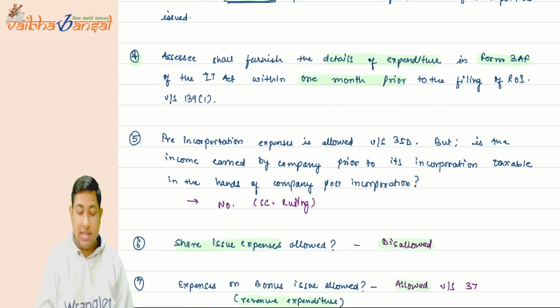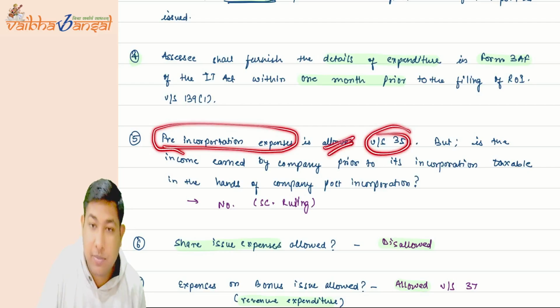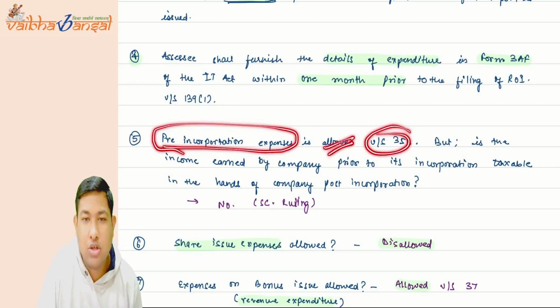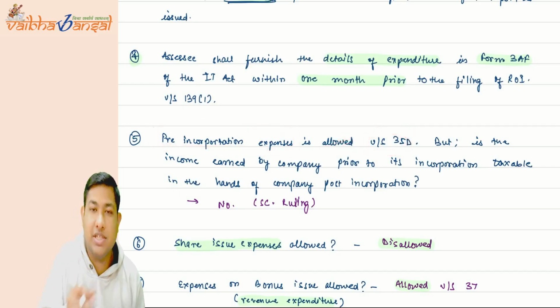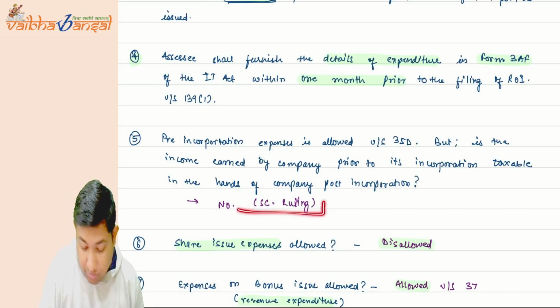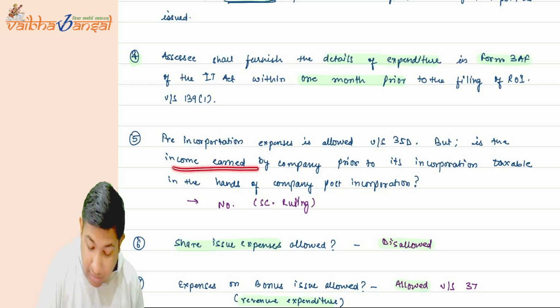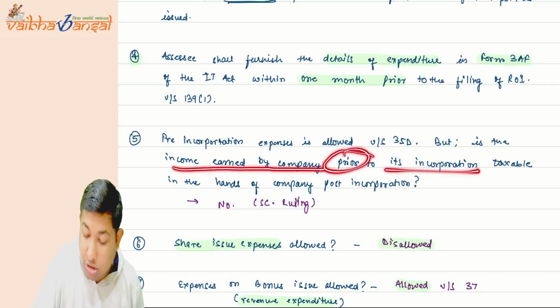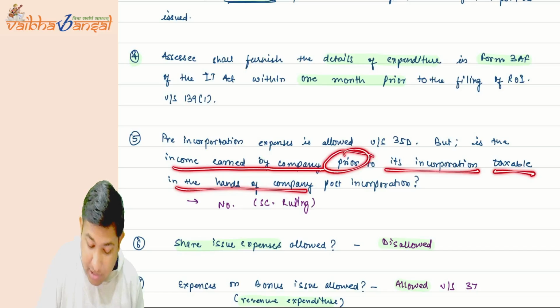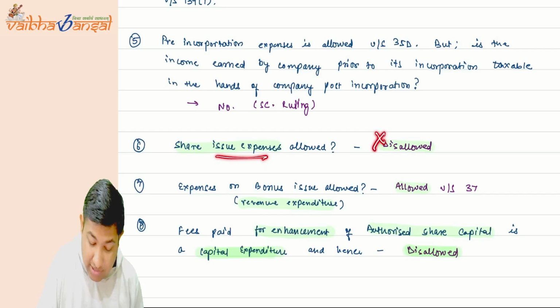Now they are asking: as pre-incorporation expenses are allowed under section 35D, whether any income earned in the pre-incorporation phase will also be taxed. The Supreme Court ruled that income earned by the company prior to its incorporation is not taxable in the hands of the company.